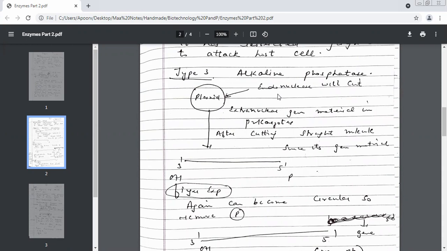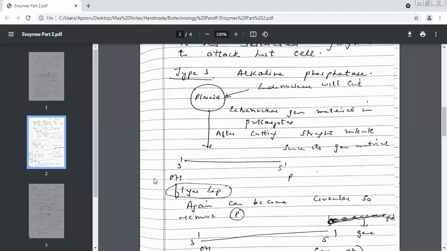Now after cutting this, your circular plasmid is converted into a linear structure, linear DNA.